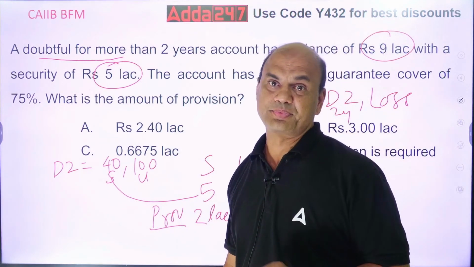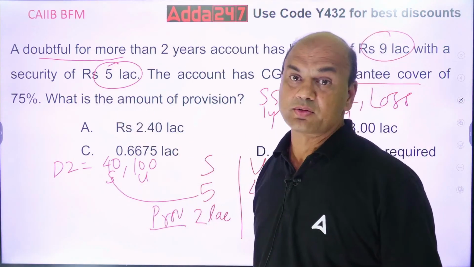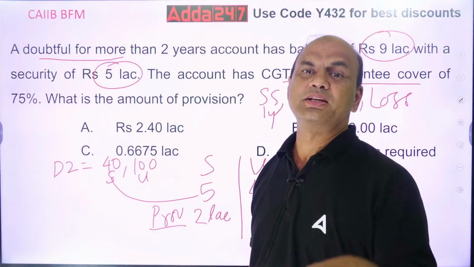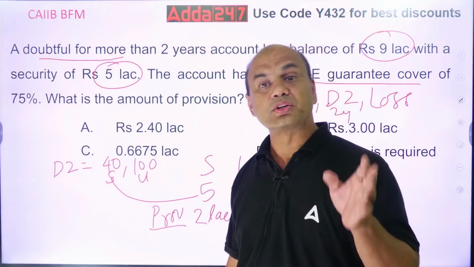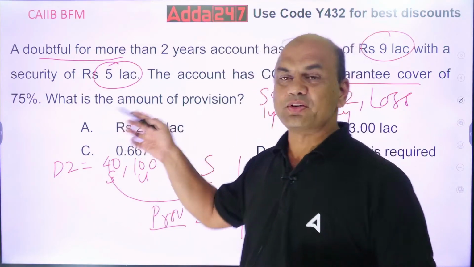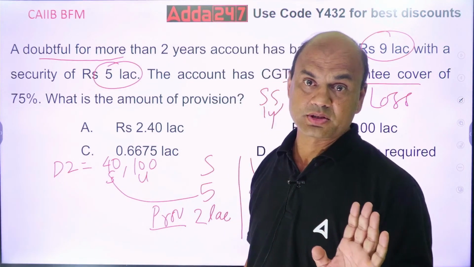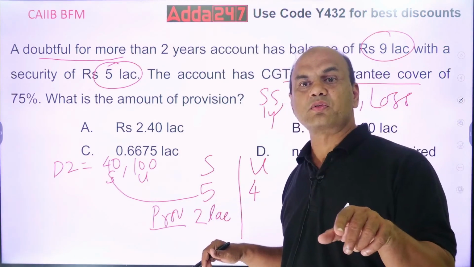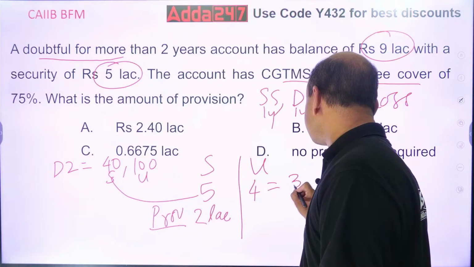But there is a problem now. What is the problem? CGTMSE guarantee cover is for 75%. This CGTMSE guarantee cover is given by the Government of India, the central government. MSE means micro and small enterprises. CGTMSE guarantee is always given to those banks who are members of CGTMSE, not to every bank. This 75% is always given for the unsecured portion, never for the secured portion. So whatever is secured, leave it. The unsecured portion is 4 lakhs, and 75% of that is insured.